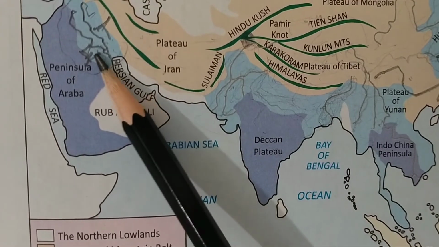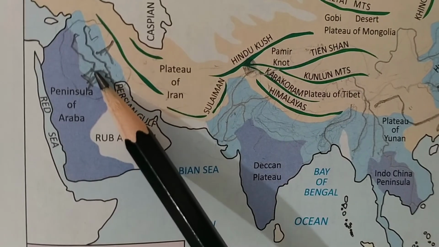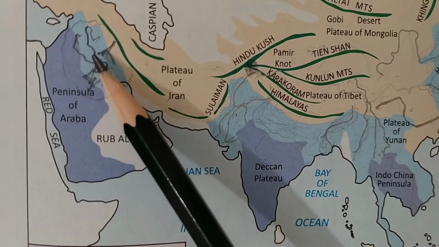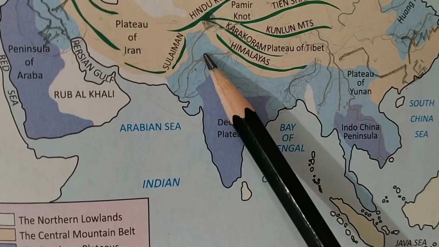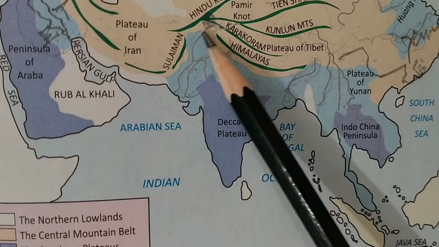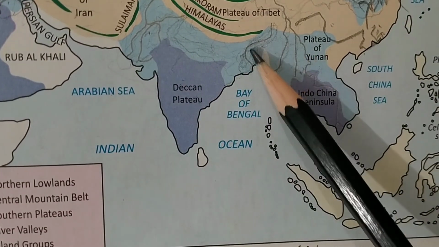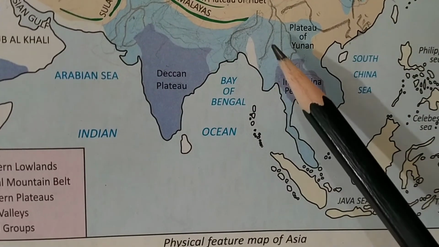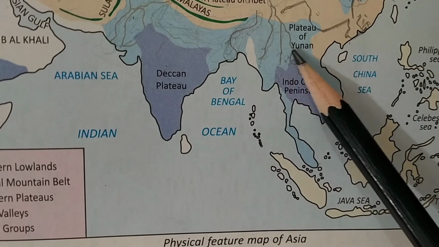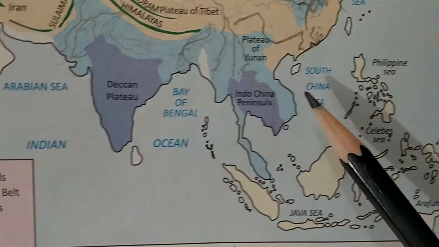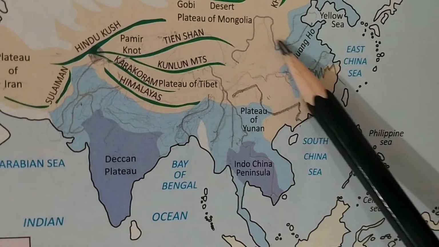They are made up of plain fertile soil, and this soil is brought by many rivers: Tigris, Euphrates, Mesopotamian plain; Indus and five rivers, Ravi, Jhelum, Satluj, Beas, Chenab, Indus plain; and this Ganga plain, this Brahmaputra plain, Bangladesh and India; Irrawaddy, Salween, Mekong in Indochina; and Sikiang, Yangtze, and Huanghe.